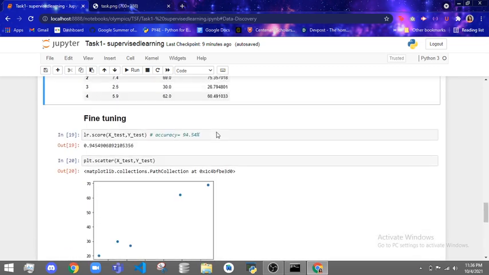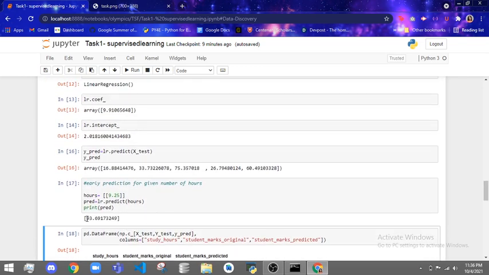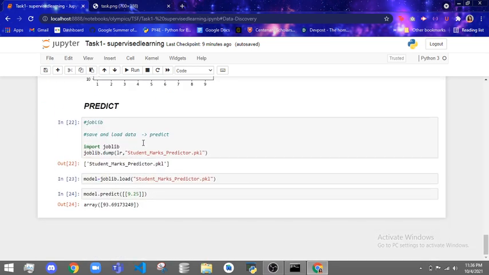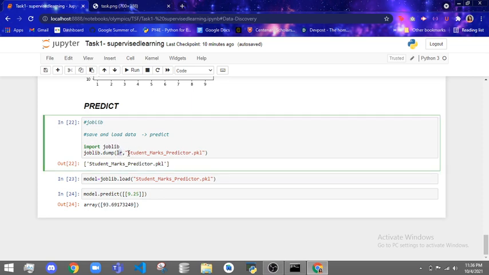We did an early prediction here, which was 93.69. Now we are using the small joblib library, in which we are saving the linear regression model into students marks predictor, with the extension .pkl, to dump them, and we have saved them.